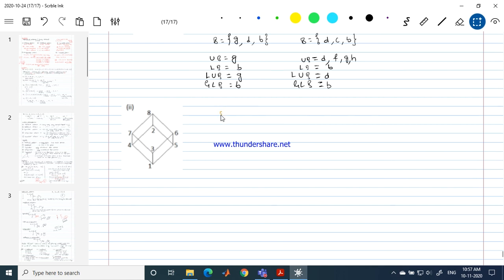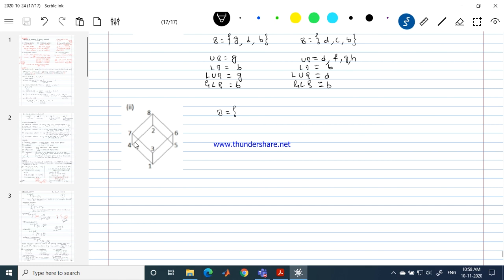Let me take my set B equal to... Please don't look at the cube in three dimensions. Don't take it as a three-dimensional picture. That is the one thing which confuses us in determining the paths, so just keep this in mind.